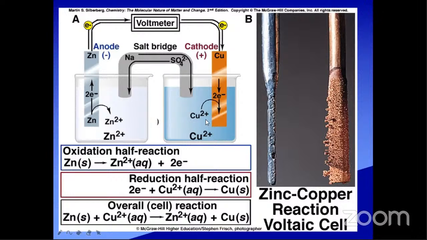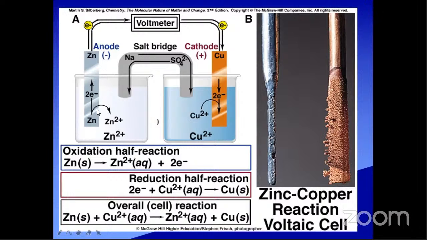The corresponding solution for copper is copper sulfate. Copper sulfate is the electrolytic solution with the copper cathode, and zinc sulfate is the electrolytic solution with the zinc anode. This is a salt bridge, which maintains electrical neutrality. Now, what is happening?